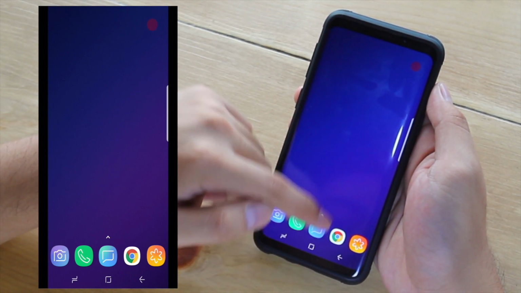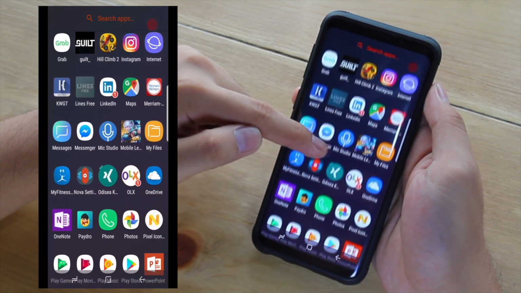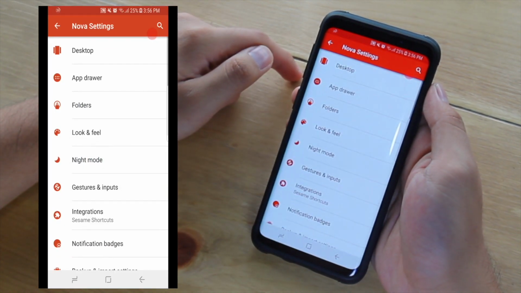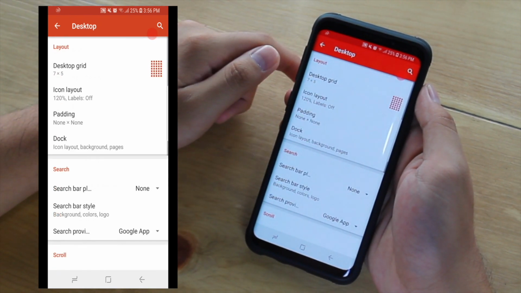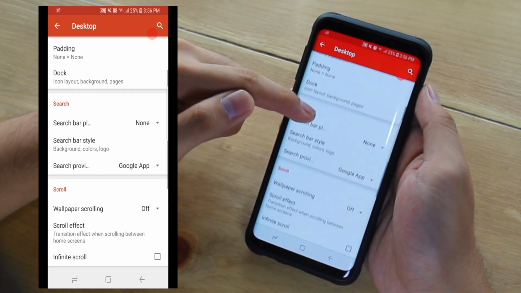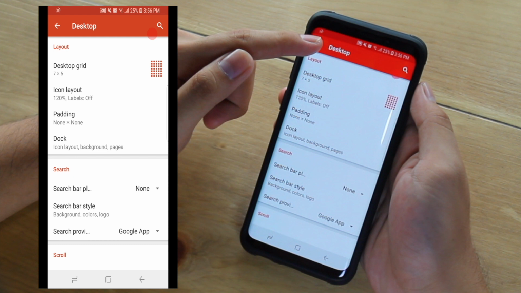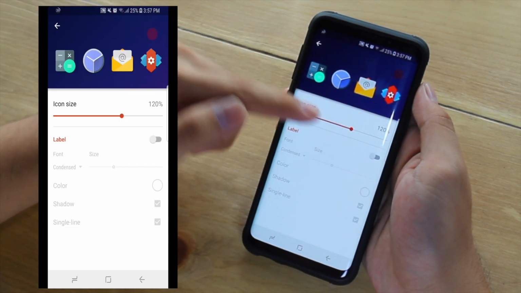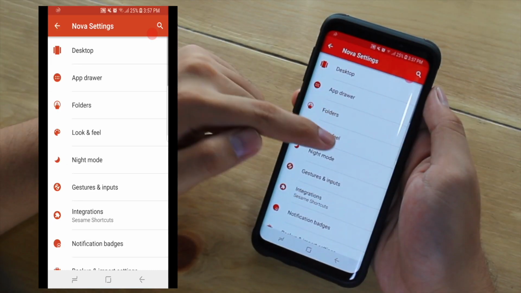Afterwards, let's customize the Nova Launcher. Let's set the icons to 120%, then use the flight icon pack that we downloaded.